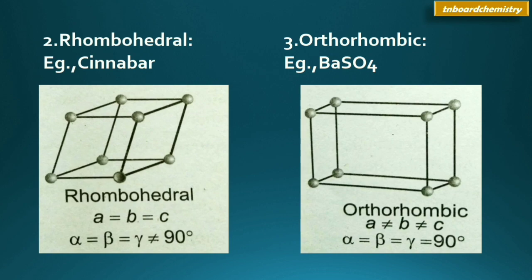In orthorhombic system, all the three axes are unequal in length, which means a is not equal to b is not equal to c, and are perpendicular to one another. At the same time, the axes are perpendicular to one another, which means alpha = beta = gamma = 90 degrees.